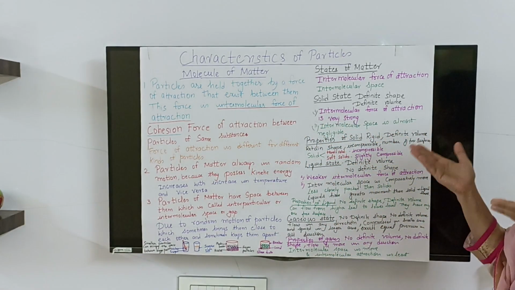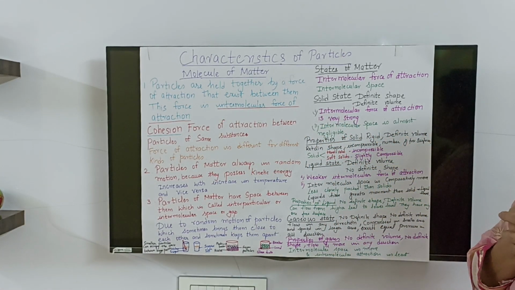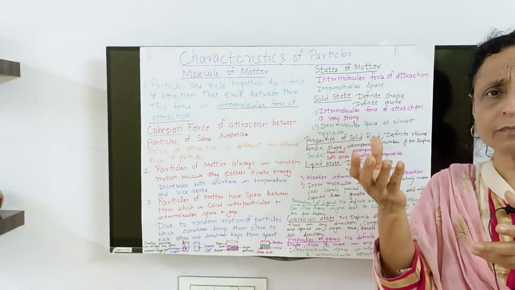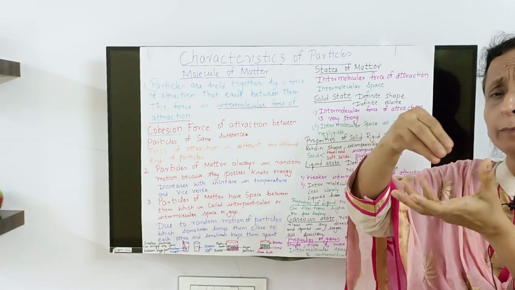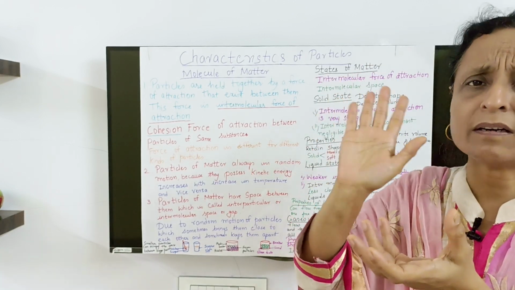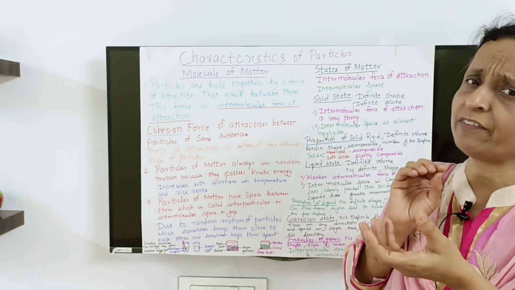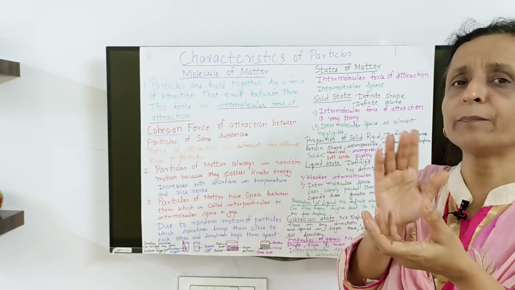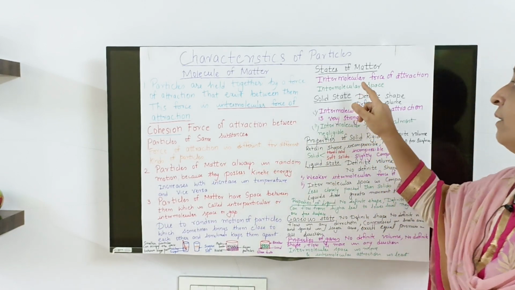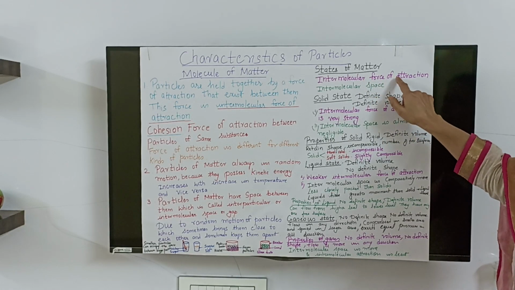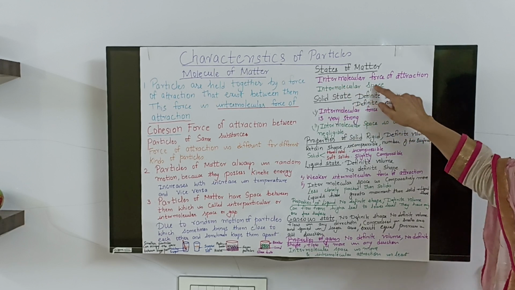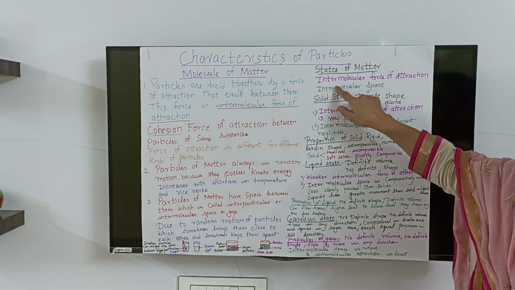And as you can see, solid has got definite shape and definite volume. If you take anything which is solid and put it in a beaker, say a pencil or an eraser, does it change its shape? No, because they have definite shape and definite volume. They do not change with the change in the container. So solids have maximum intermolecular attraction, and less space in between.